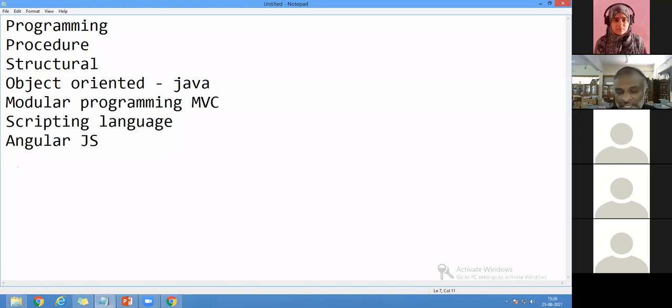Of course, we have server-side scripting languages. We have Python, we have ASP, we have JSP. And why is AngularJS very comfortable for writing code? The very important concept is this: even one website, underline the keyword. I'm not talking about web pages. Web pages are entirely different from a website. I can design a website with a single file name. All the presentation layer, business layer, and database layer can be written in a single page. I'm talking about only a single page.